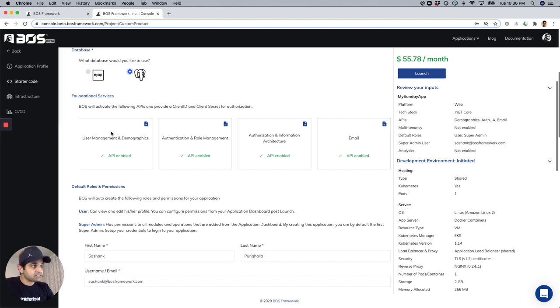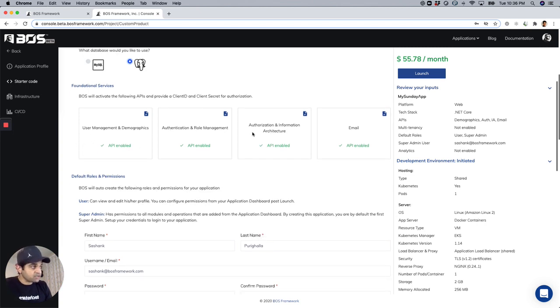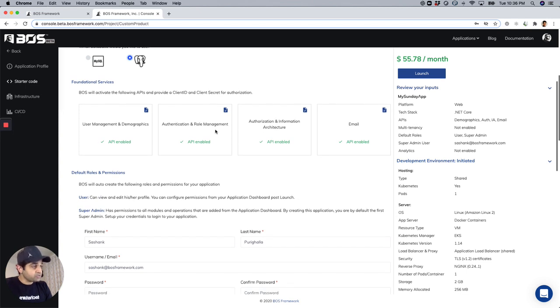So the foundational services that belong in every single product that do not directly impact the business, but are relevant to the product's functioning, which developers have to build again and again and again. So we wanted to build that in a very standardized manner and deliver those as services and some starter code. So what we're doing is user management, OAuth 2 based authentication and authorization, permission management, information architecture. So when a person logs in, it's based on his permissions, right? Whatever he sees is based on his permission.